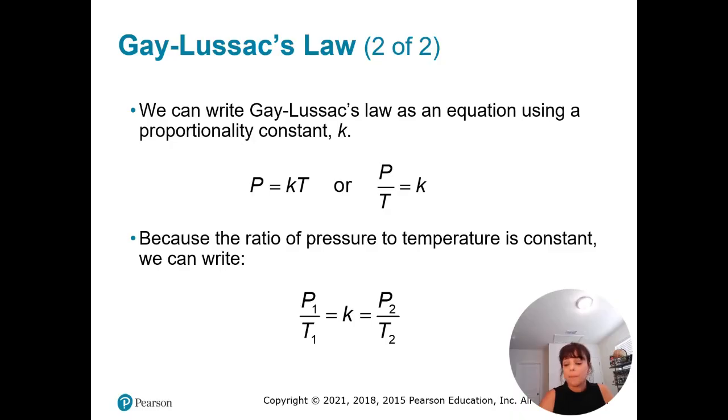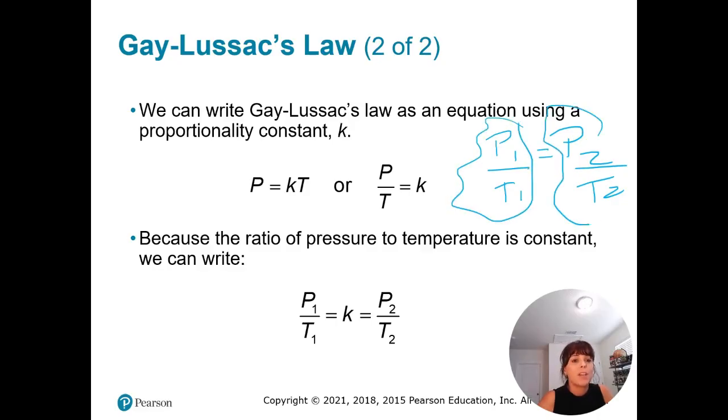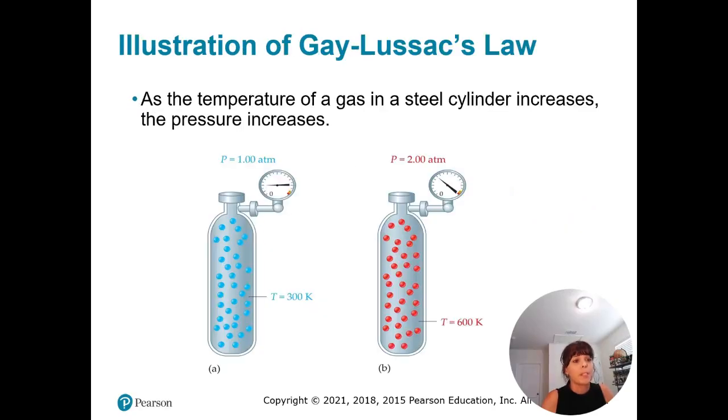And we have the formula of Gay-Lussac, which says that the pressure and temperature are directly proportional, and this ratio will be constant. That means if I increase the pressure, I will increase the temperature. If I decrease the pressure, I will decrease the temperature. So the value will always be constant.